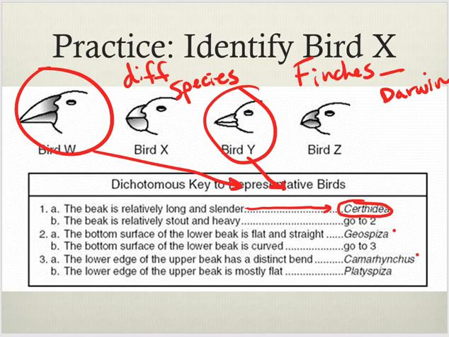What about Z? Who's got it? It's the camel one at the bottom, C-A-M-A-R-H.